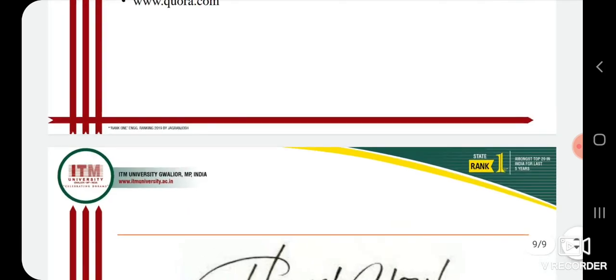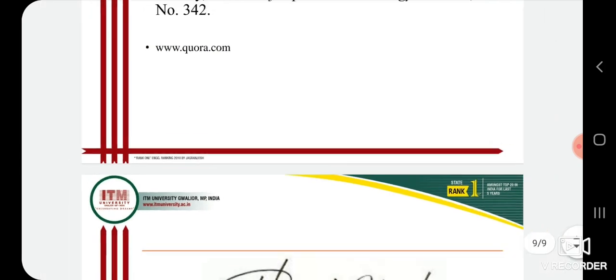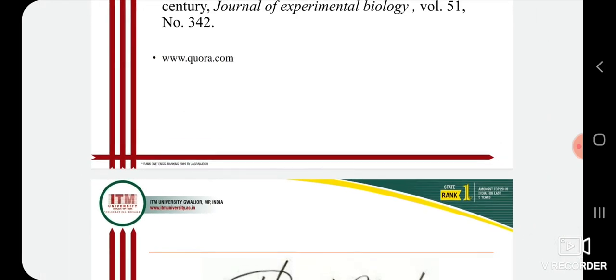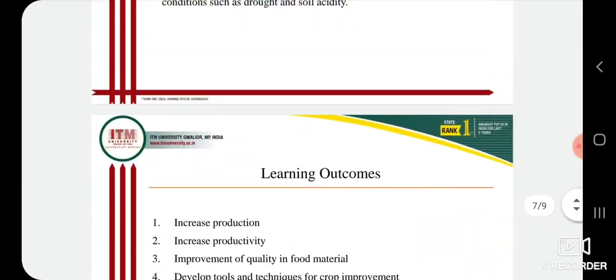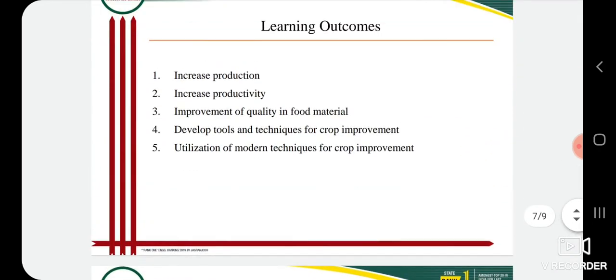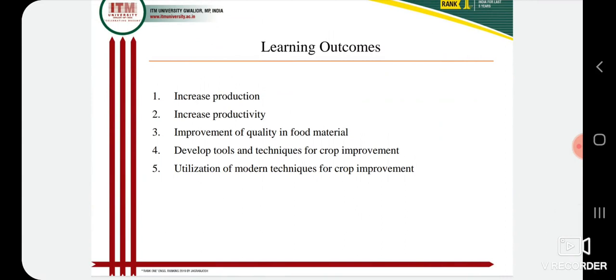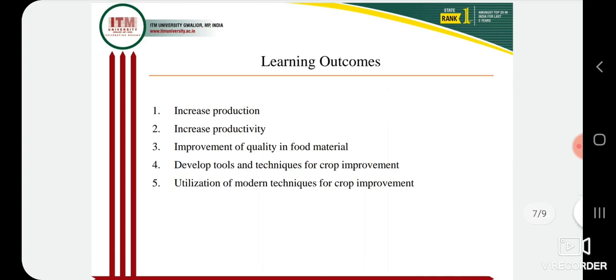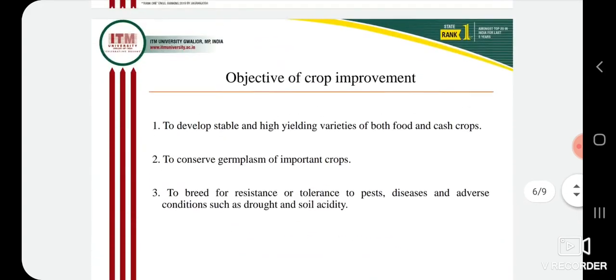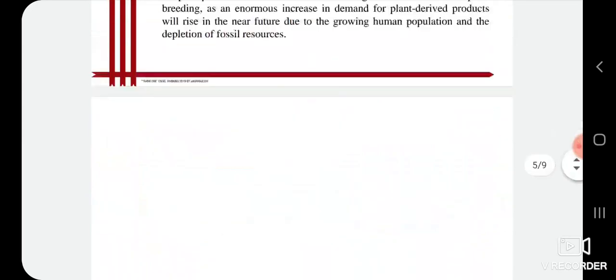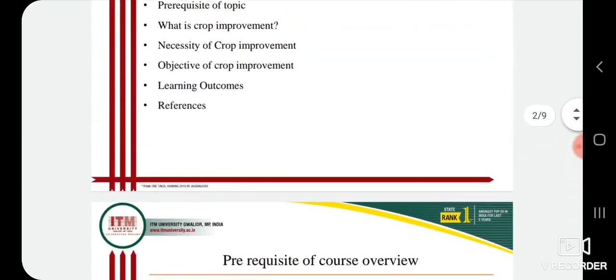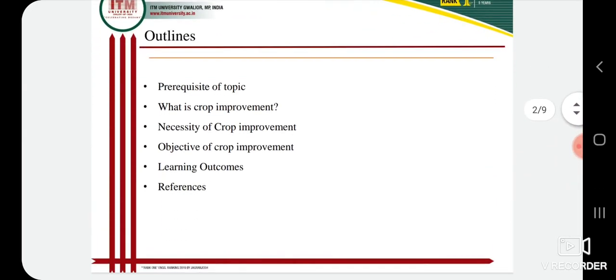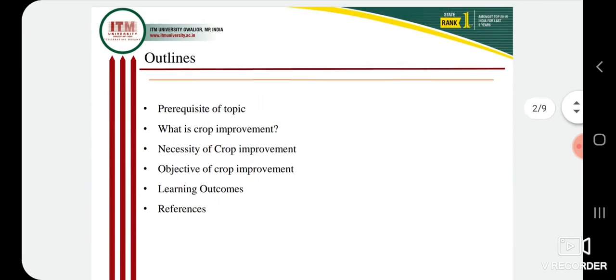Before saying thank you, I want to just summarize the lecture we have discussed today. First we discussed the course overview, why I kept this topic. Second was the importance of crop improvement, as your course is crop improvement.